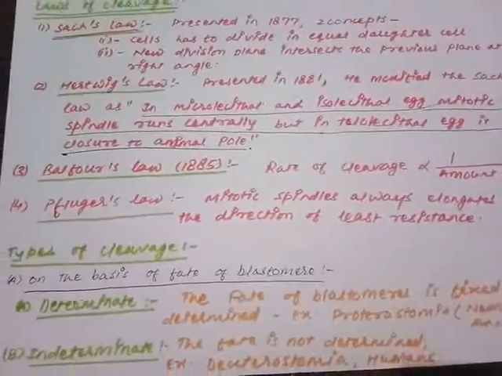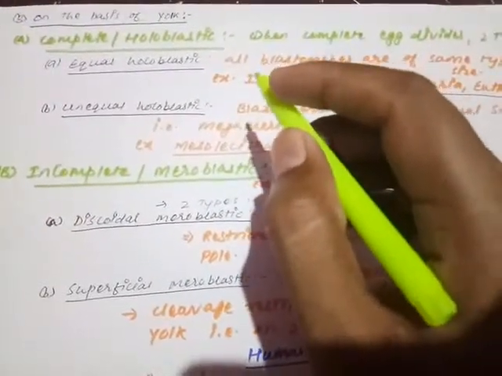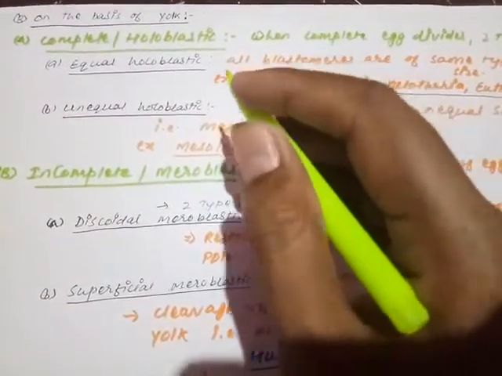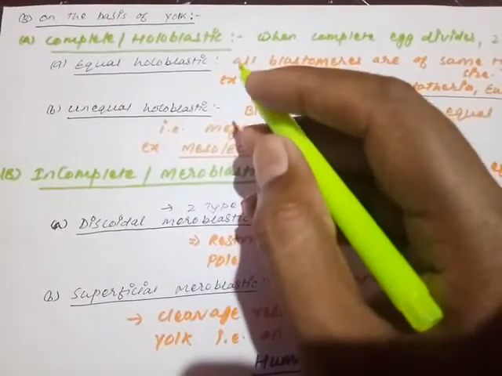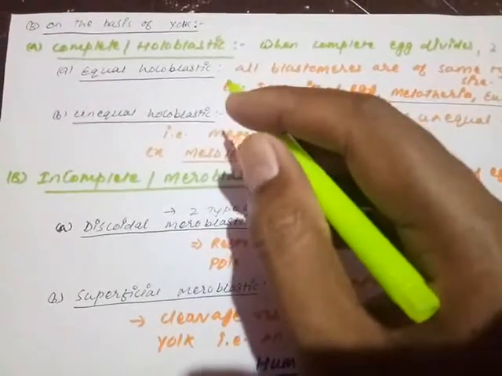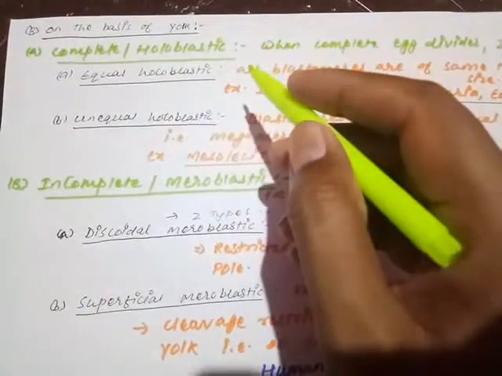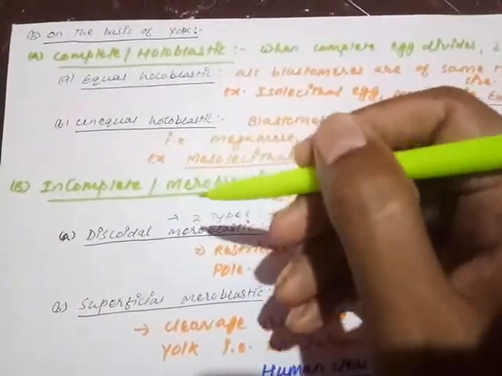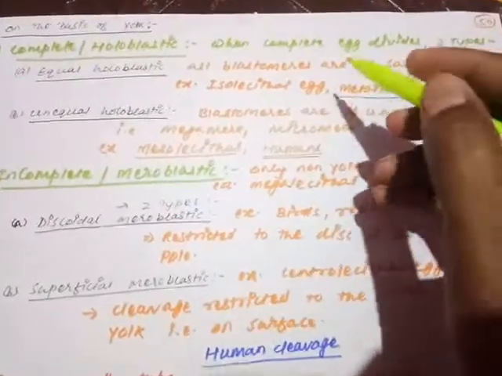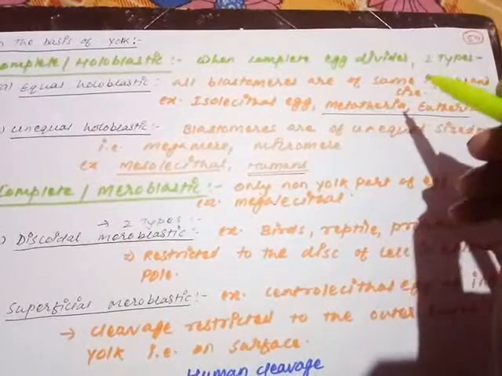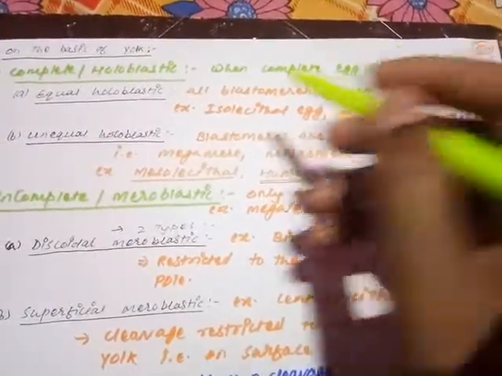Moving on to the next type of cleavage, which is on the basis of yolk. The first was based on the fate of the blastomeres. Now, on the basis of yolk, how much yolk is present and how the yolk influences the process of cleavage. The first is complete or holoblastic cleavage, and the second is incomplete or meroblastic cleavage. Complete or holoblastic cleavage means that when the complete egg undergoes division, it is called holoblastic.